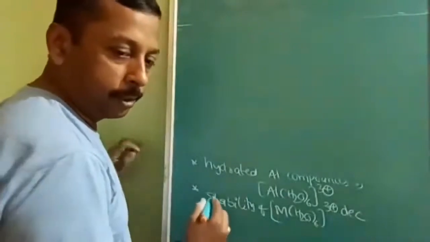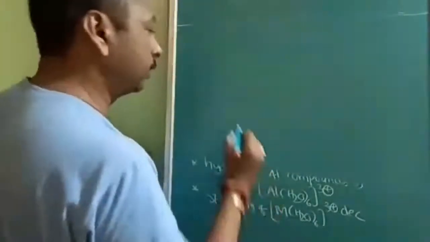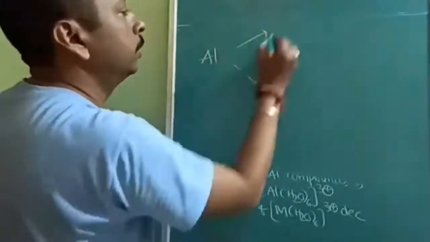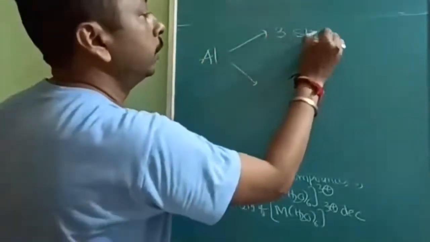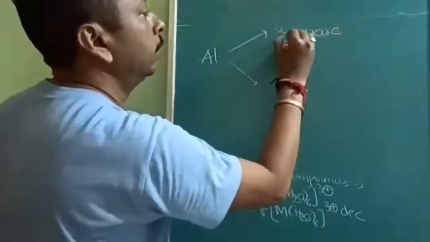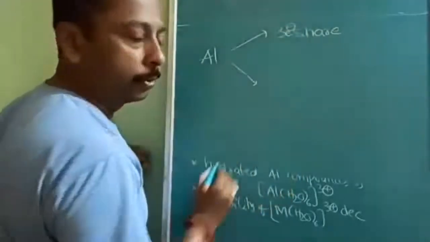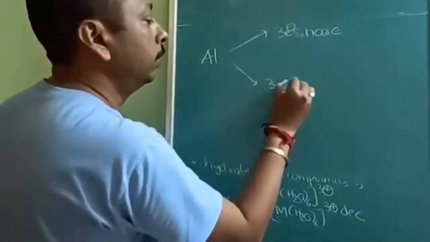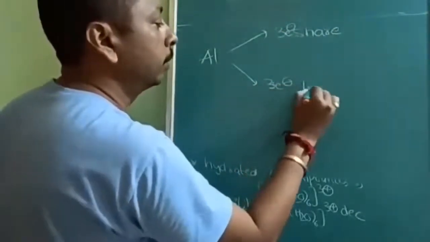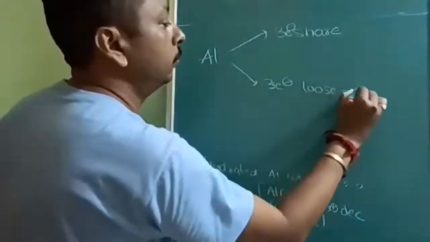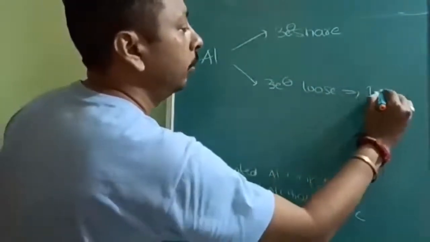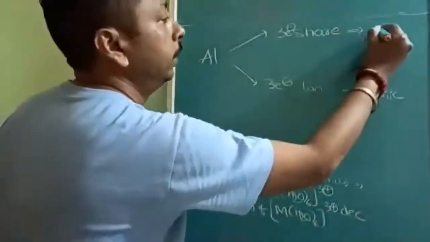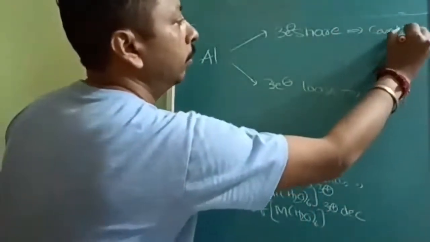Very good. Okay. So not different structure. See here, the aluminum has two options. Either it can share 3 electrons, or it can lose 3 electrons. Once it loses the 3 electrons, it is going to form the ionic form. Once it shares 3 electrons, then it will be covalent form.